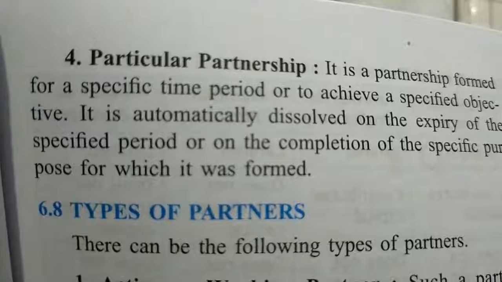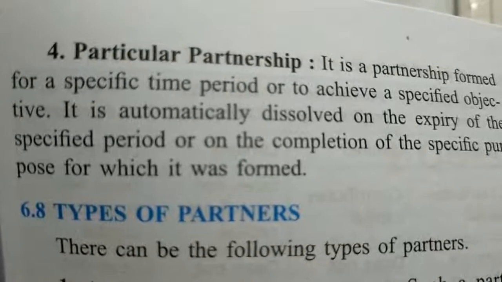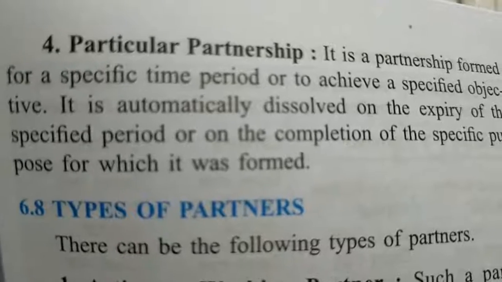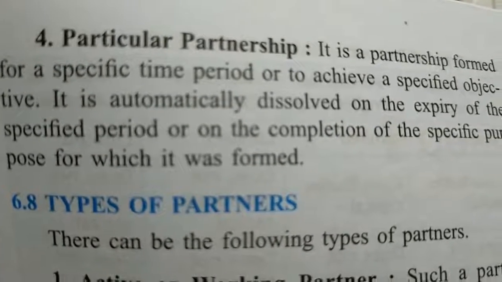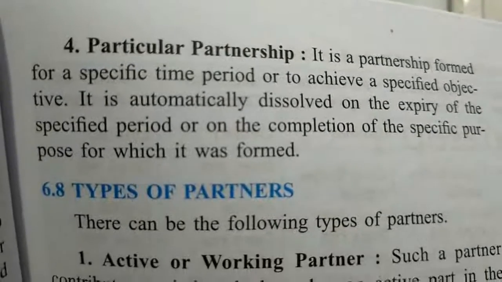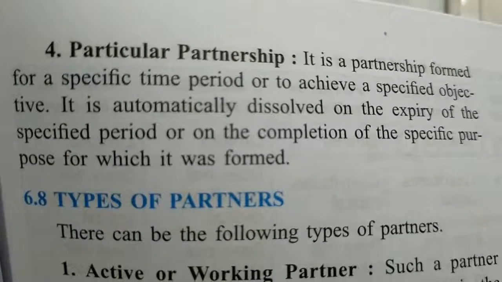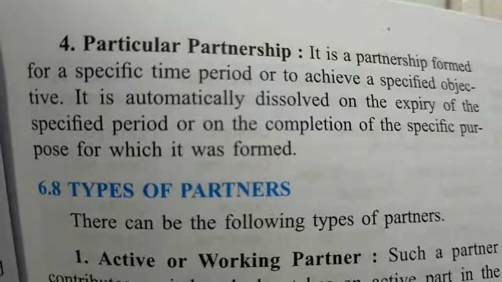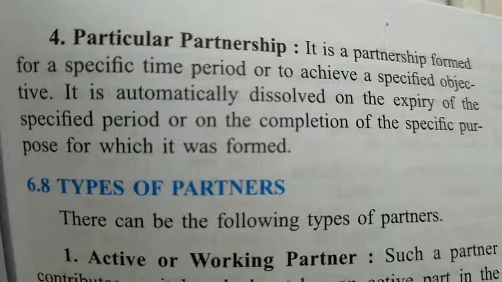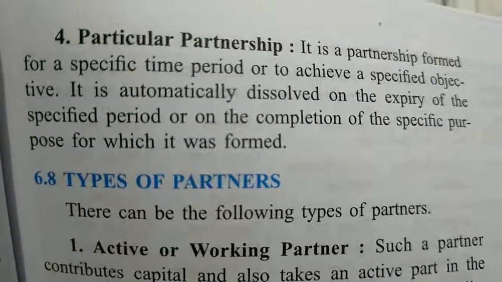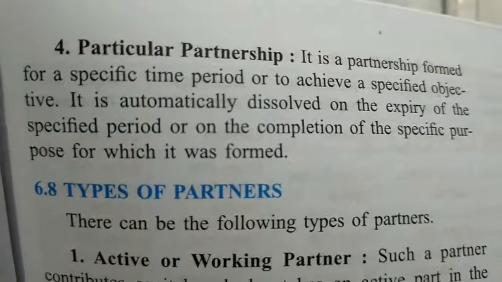Fourth type of partnership is particular partnership. This partnership is formed for a specific time or to achieve some specific object. So it automatically gets dissolved on the expiry of a specific period or the completion of a specific purpose. Whenever the purpose or the time period of the partnership finishes or expires, the partnership gets dissolved automatically.